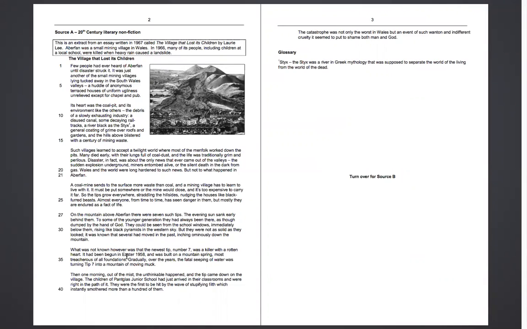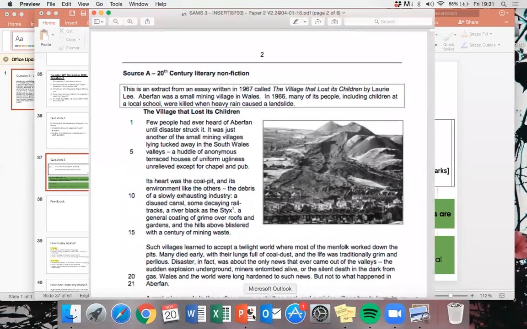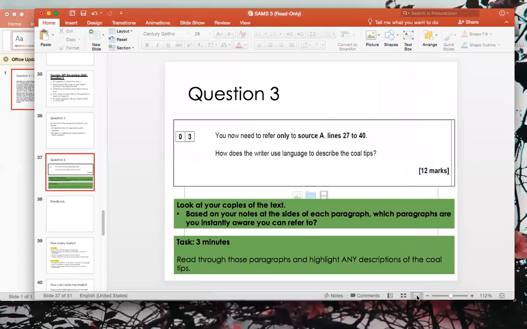Okay, so these 3 paragraphs here, paragraphs 4, 5 and 6, are the 3 that we're going to want to focus on. And again, this is where these notes next to the paragraphs come in handy, because I can just look and go, oh, where were we describing the coal tips? And oh look, there we are, paragraph 4, 5 and 6. So just quickly nipping back to that question there.